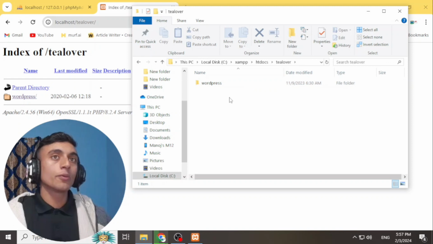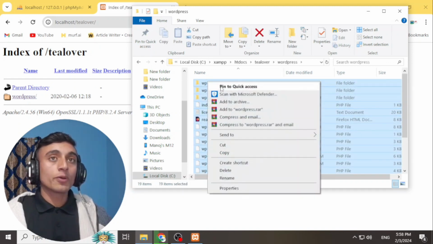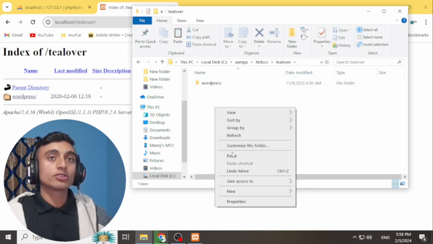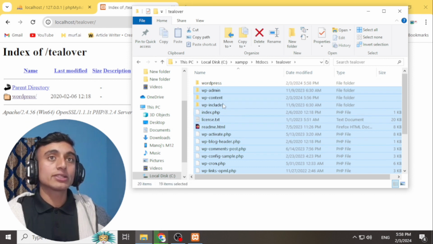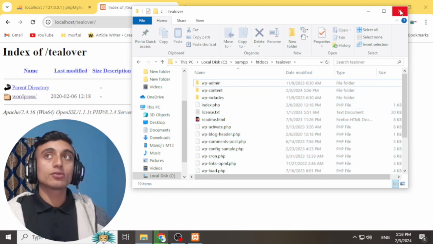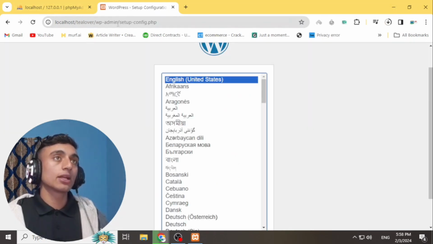So how can we remove this? We have to go inside this folder and copy all these things. After copying all this, please cut this, go one step back to tlover, and paste right over here. Now you can delete this WordPress folder. Finally, if you do this, close this and reload this one. The WordPress setup will begin like this.